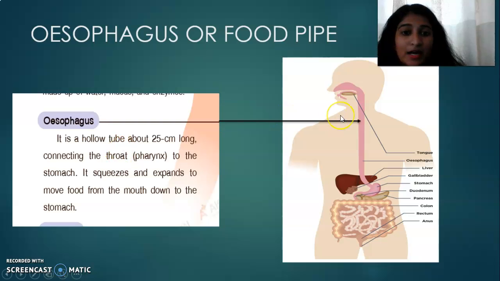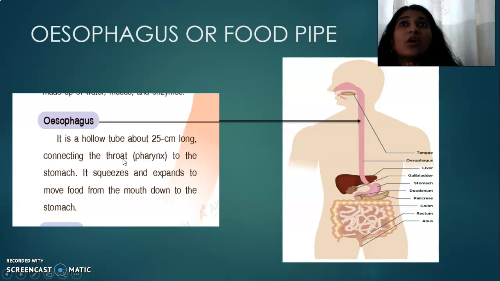You all know it is a pipe. It is hollow. Hollow means empty, where nothing is there. It's a hollow tube about 25 centimeters long. So imagine such a long tube, 25 centimeters long, connecting the throat.